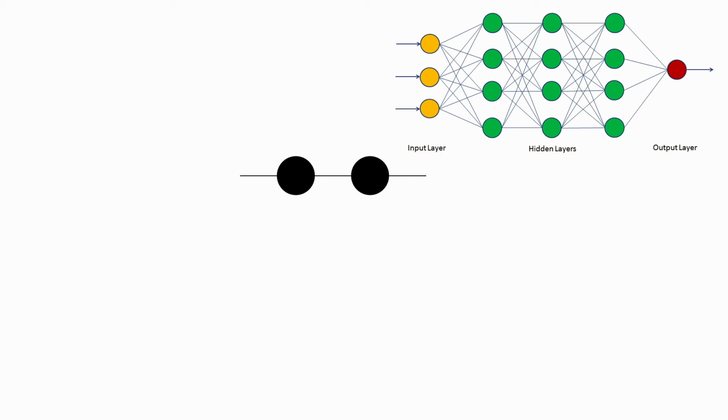The yellow nodes are called the input layer because they take the input, the red node is called the output layer because it outputs, and the green nodes are called hidden layers because they calculate some hidden values inside. That's why they're called hidden layers.